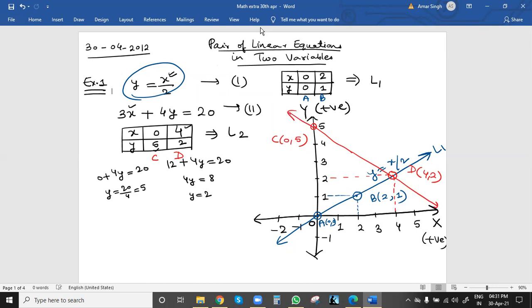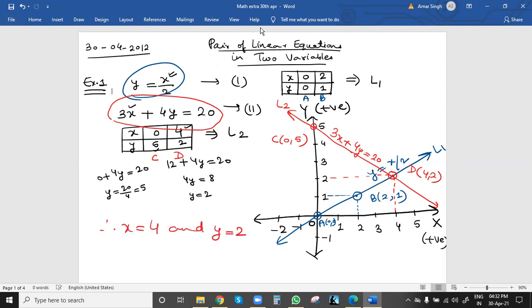Okay, this was line L2, and the equation is 3x plus 4y equal to 20. From this equation, we got this line L2. So we write that equation here. And this was point D, 4, 2, like we have shown. So this is the intersection point, which is common to both the lines, or we can say this point is lying on both the lines. So this will be the solution point. This point was 4, 2: X is 4, Y is 2. So hence, from the graph, X equal to 4 and Y equal to 2.